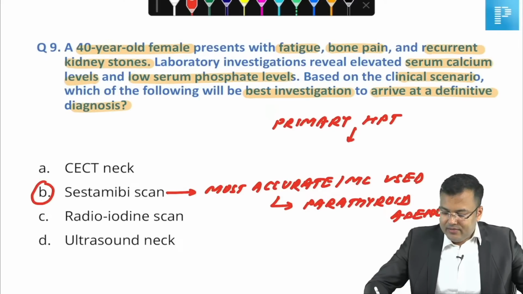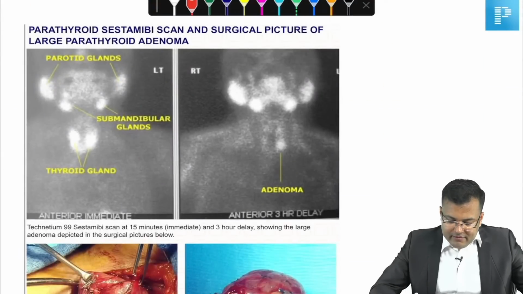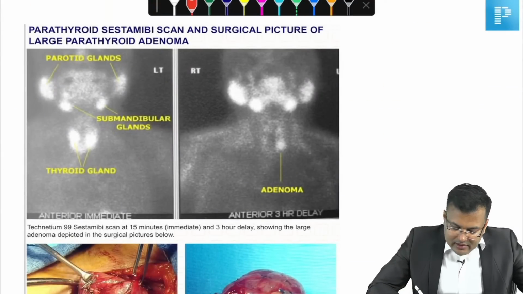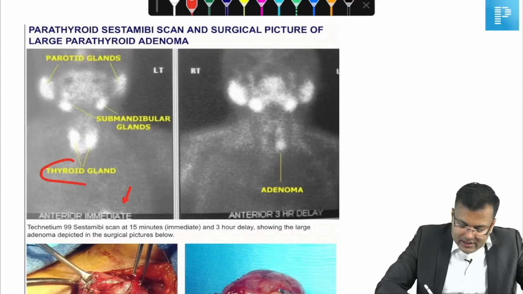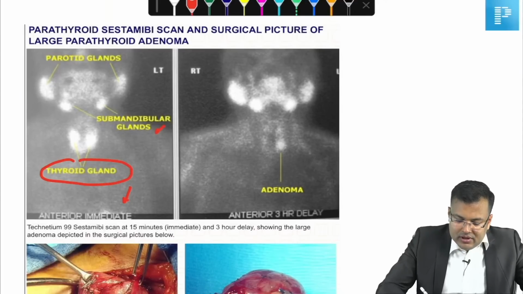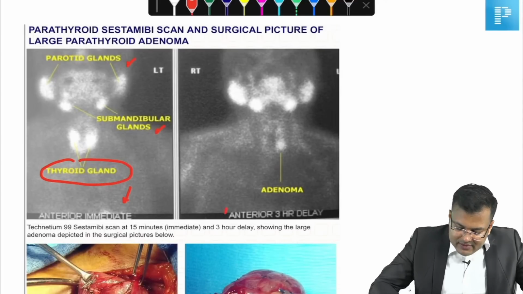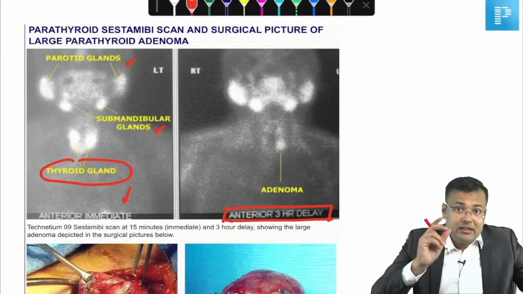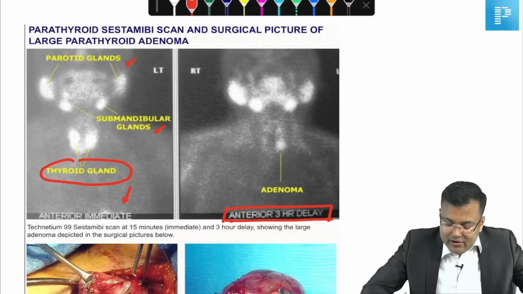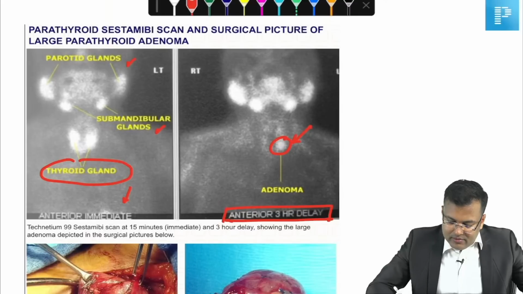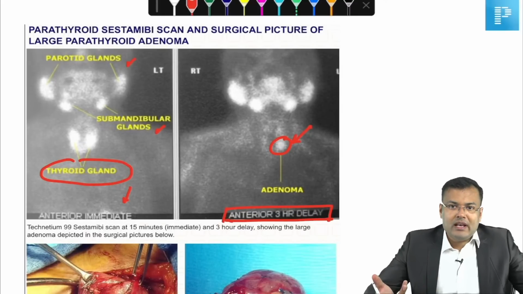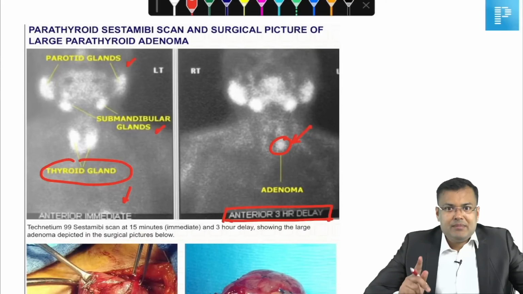Correct answer is B. Whenever we perform a technetium 99 sestamibi scan, immediately you can visualize the thyroid gland. You can see the submandibular and parotid glands. But after a 3 hour delay, you find the uptake in the parathyroid adenoma, so you can easily localize it, and it helps in surgical removal. Clear? So it's a sestamibi scan.